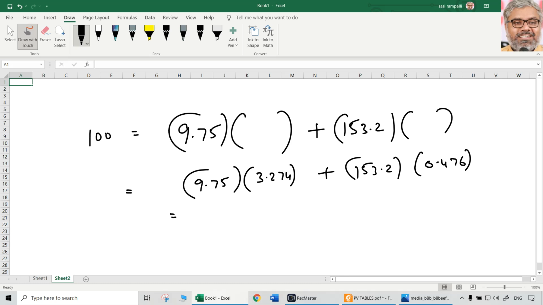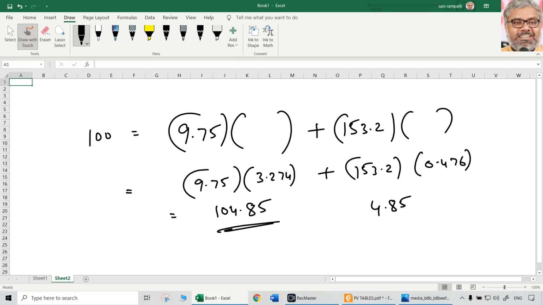Calculate that. 9.75 multiplied with 3.274 plus 153.2 multiplied with 0.476, the total is coming to around 104.85 approximately. 104.85, which means there is a positive NPV of 4.85 still.